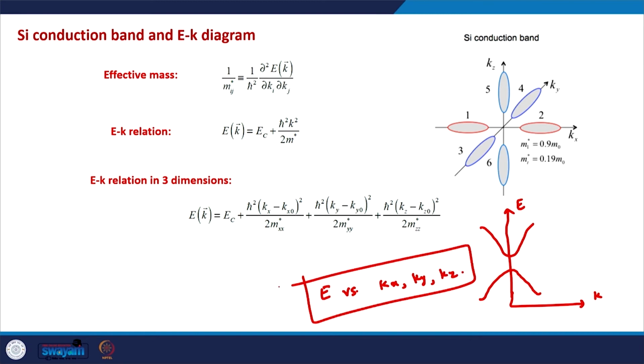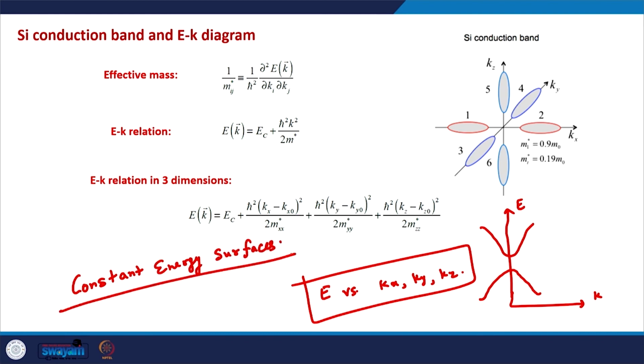So what we do is, we plot what is known as the constant energy surfaces in order to understand the band structure along various directions.